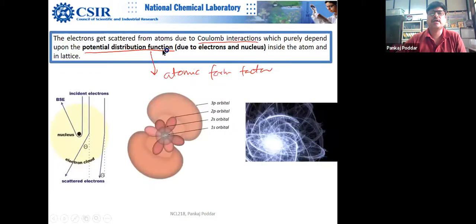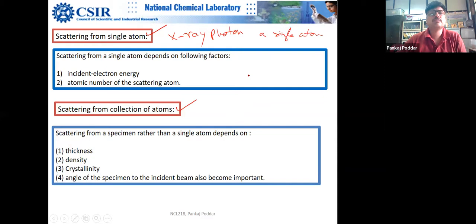I told you about the atomic form factor, right? The atomic form factor comes out of the scattering from a single atom, and for scattering from a collection of atoms, the information comes from the structure. So we call it the structure factor. If you multiply both, then you get diffraction, in terms of your diffraction pattern.